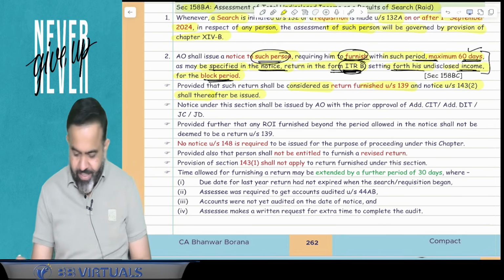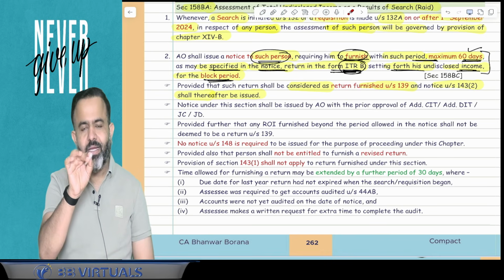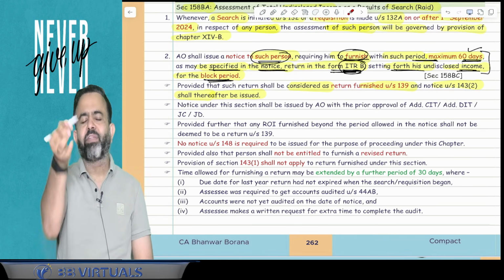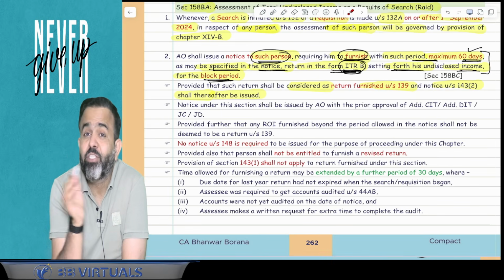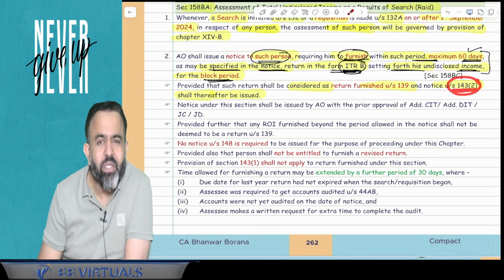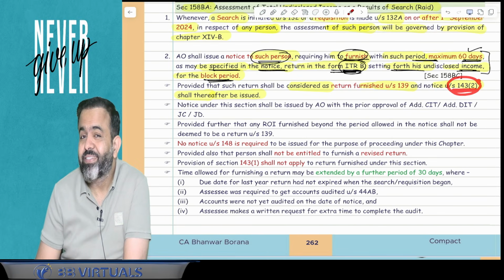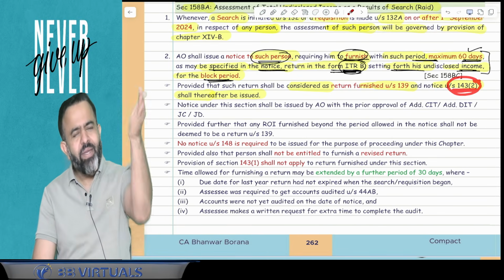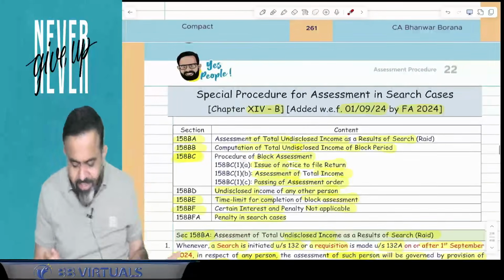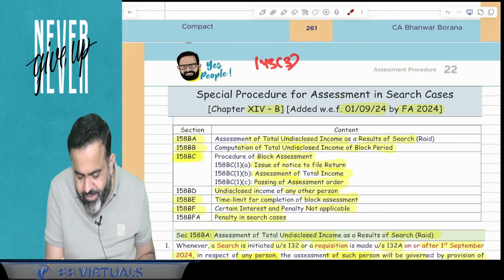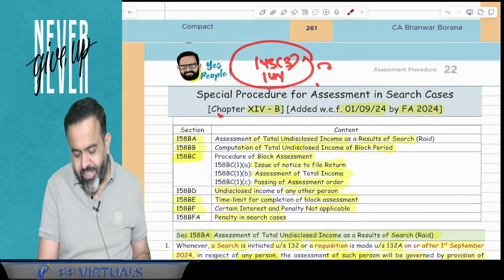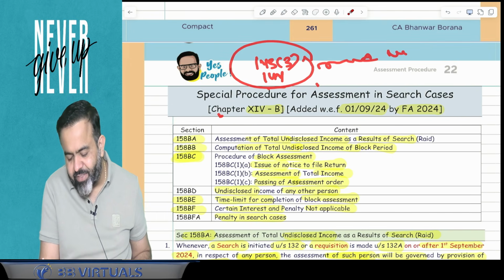When you file the return under ITRB for the block period, then within 3 months from the end of the financial year in which you file that return, they will issue you one notice under section 143(2), that is for scrutiny notice. Here assessment will not be made under section 143(3) alone. They will make the assessment under section 143(3) or 144, but read with this particular chapter. Here they will write read with section